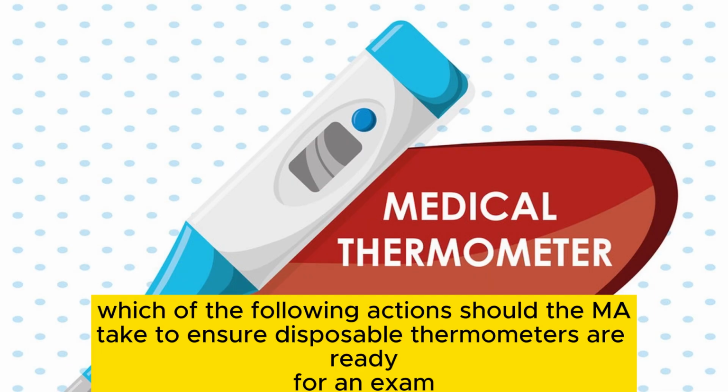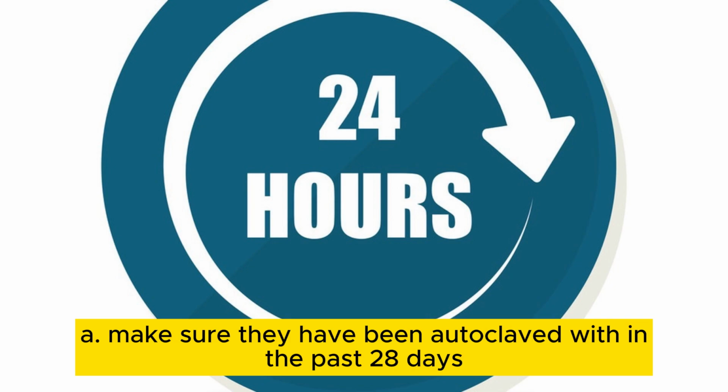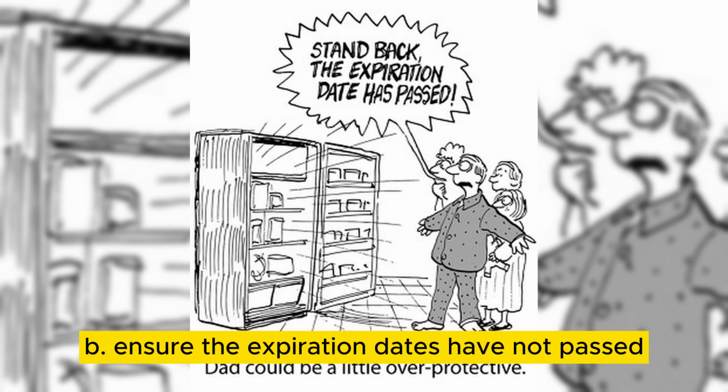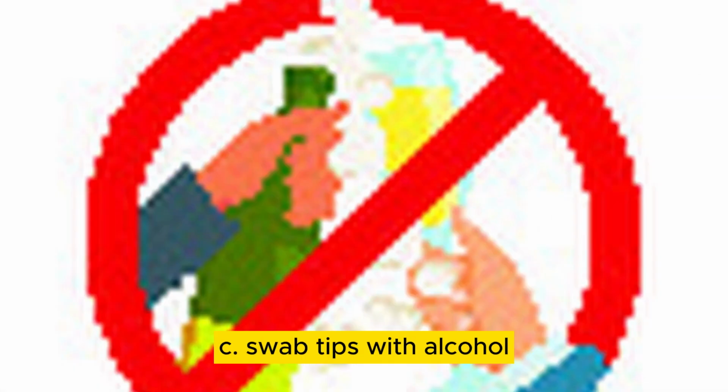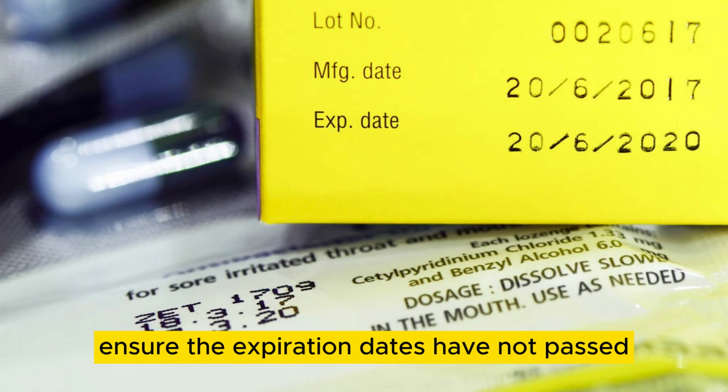Which of the following actions should the MA take to ensure disposable thermometers are ready for an exam? A. Make sure they have been autoclaved within the past 28 days. B. Ensure the expiration dates have not passed. C. Swab tips with alcohol. Answer: ensure the expiration dates have not passed.